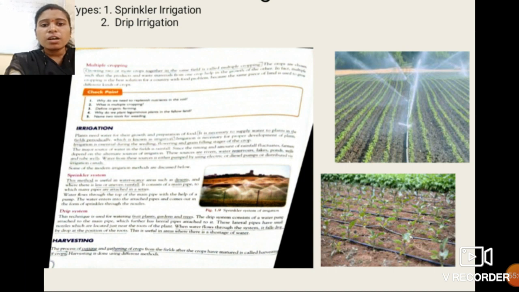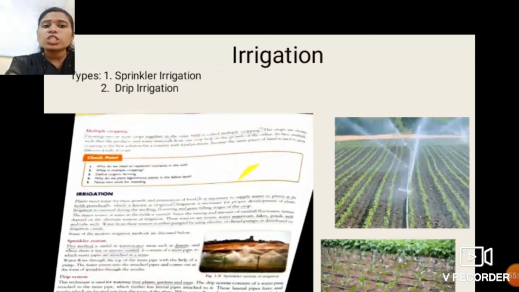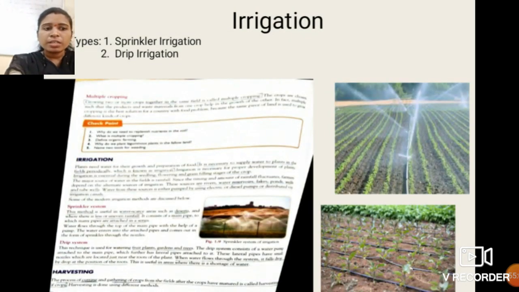So this is the irrigation method, and irrigation has two modern methods, known as sprinkler irrigation and drip irrigation. I hope students you all get these topics, manuring and irrigation, very well.